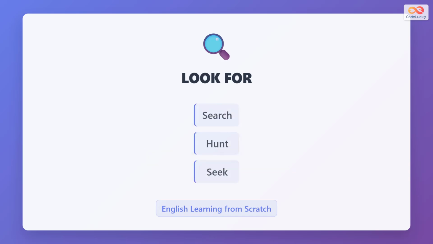Look for has similar words like search, hunt, and seek. Search means to look carefully for something hidden. Hunt means to look actively for something difficult to find. Seek means to try to find or obtain something.